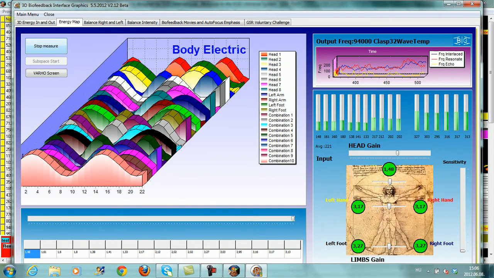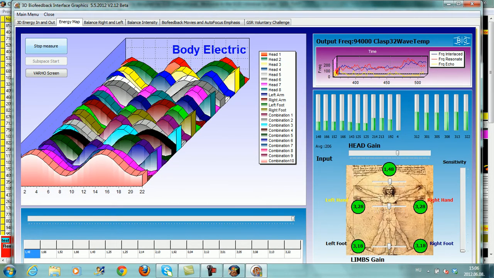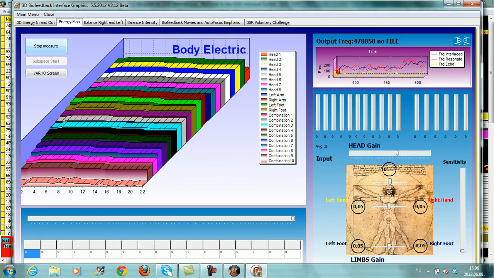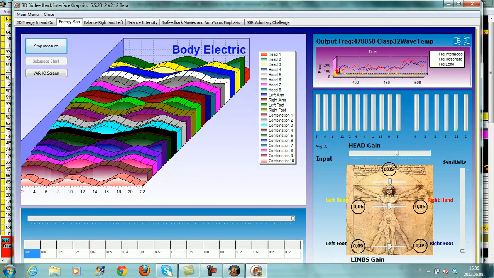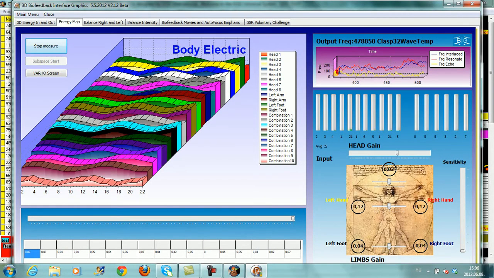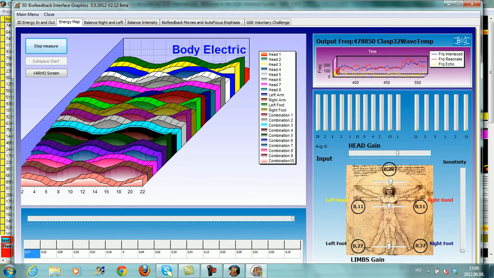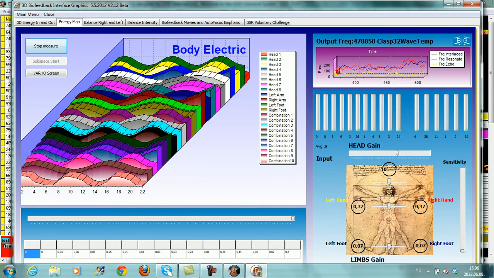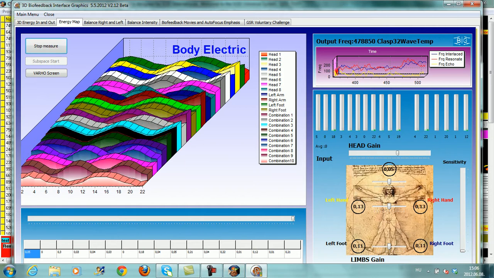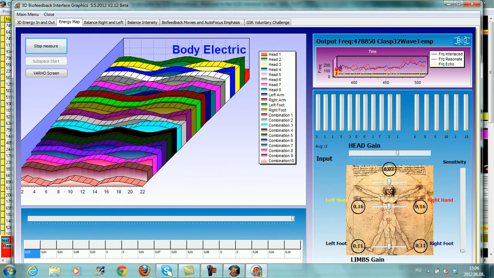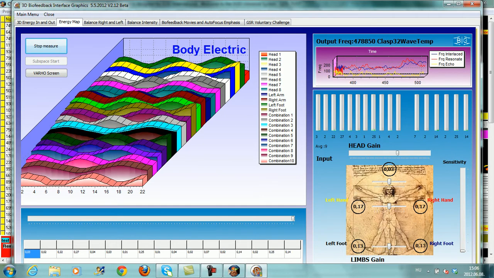If I take off the head harness, the greens are going down, and the limb harness. Now the therapy is over. As soon as the therapy is over, we will see that everything goes blank. So when everything goes blank right here, all of the graphic is going down, then there's a cycle, and for a second therapy has stopped. You can see this pretty clearly.